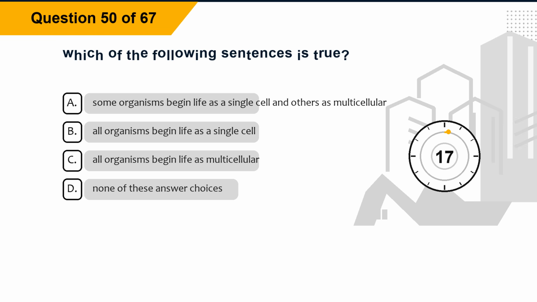Question 50. Which of the following sentences is true? Option A. Some organisms begin life as a single cell and others as multicellular. Option B. All organisms begin life as a single cell.